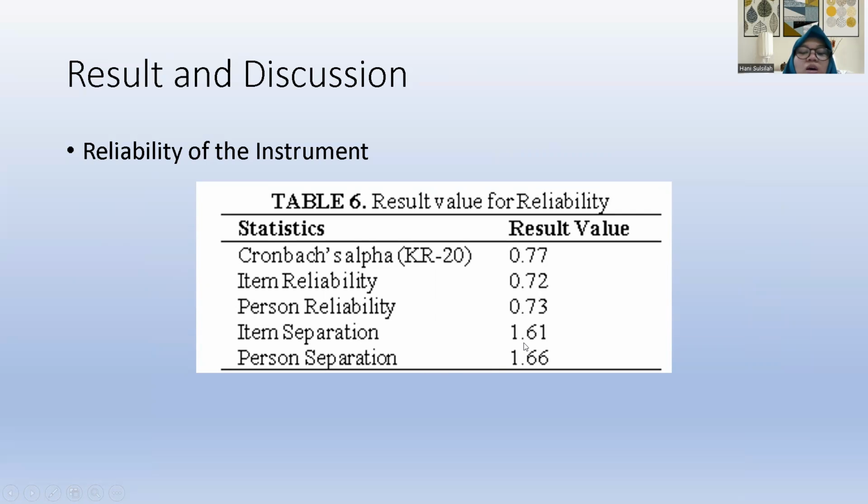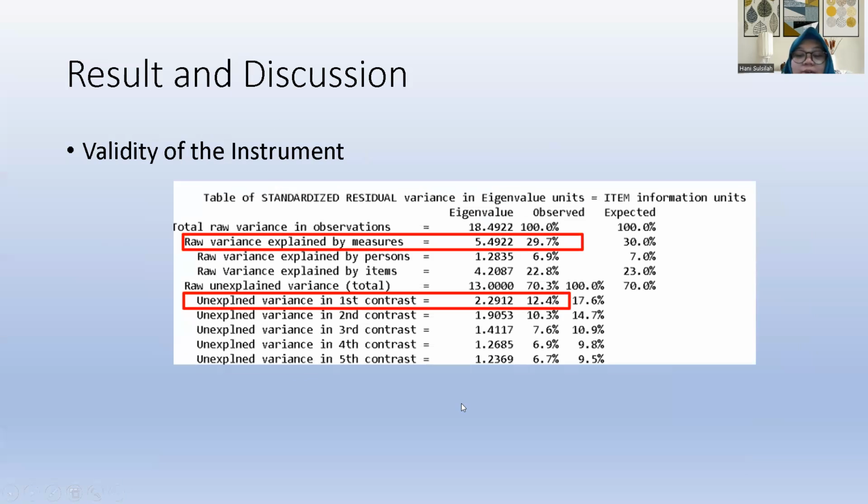We get more than one, which is good enough for the instrument. And if we calculate the separation, we have 3 levels for the item categories: easy, medium, and difficult, and also the person ability: low, medium, and high ability students.